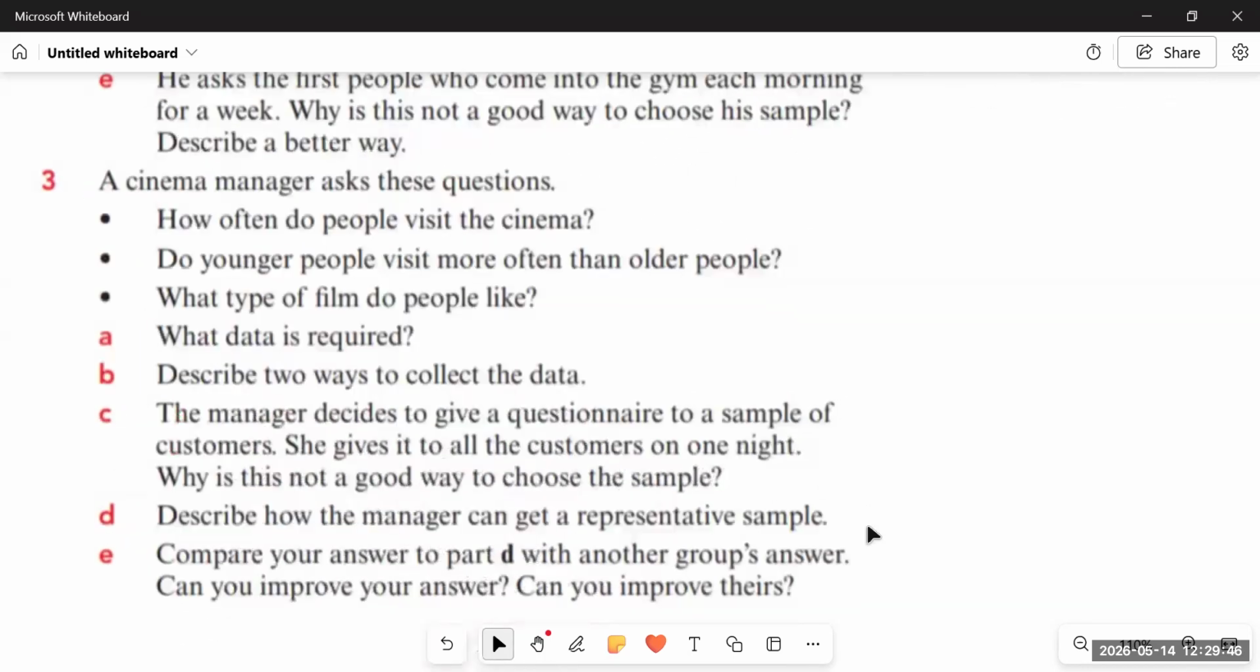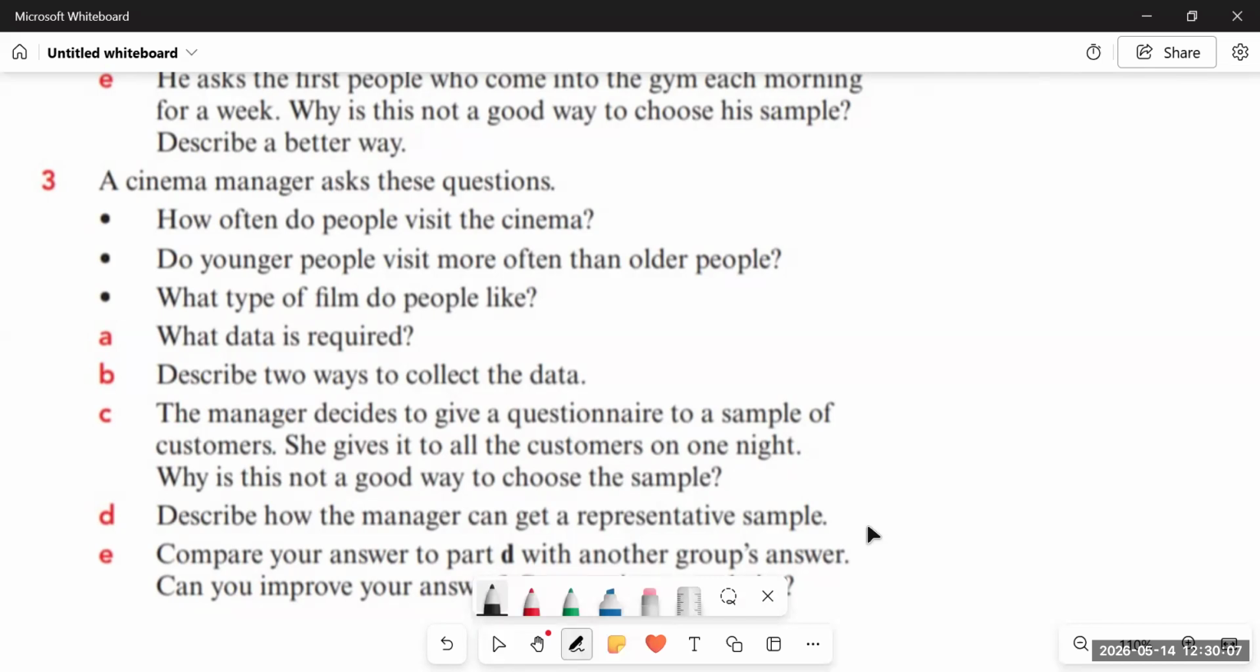Next, we have question number 3, which says a cinema manager asks these questions. How often do people visit the cinema? Do younger people visit more often than older people? And what type of film do people like? So what data is required? From the questions, we will try to assess what data is required.